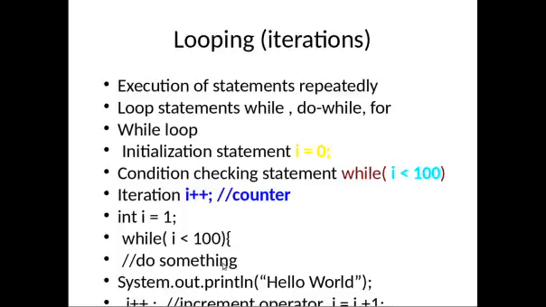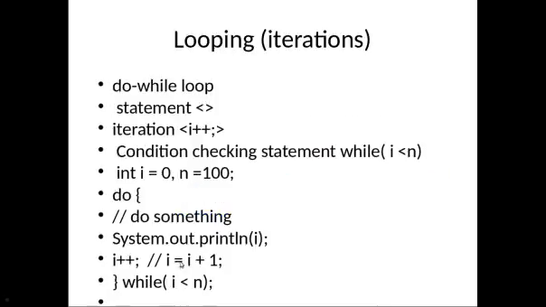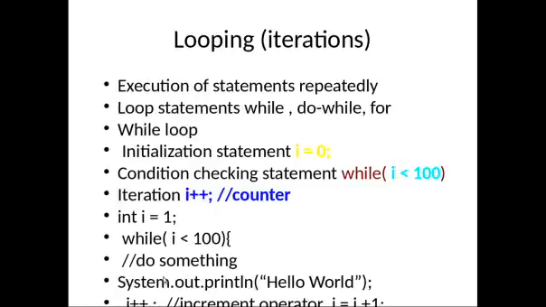Yes, this is a comment section: do something, that means I will execute System.out.println hello world, then I plus plus, so I will be incremented. We use the increment operator. What will be the value of I now? When you start with I equal to 1 before the while loop, here the value of I will be 2.